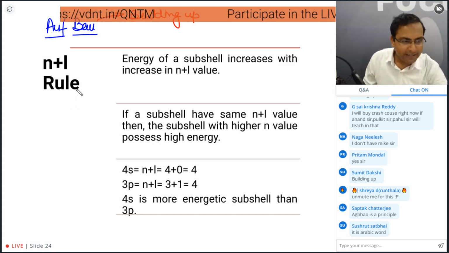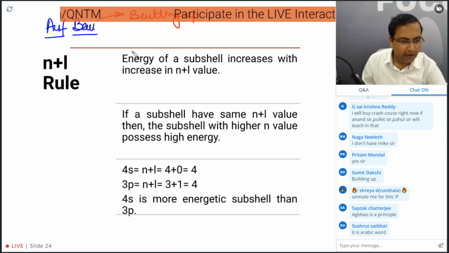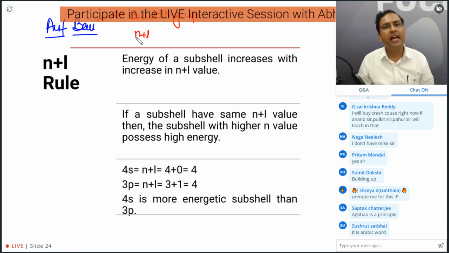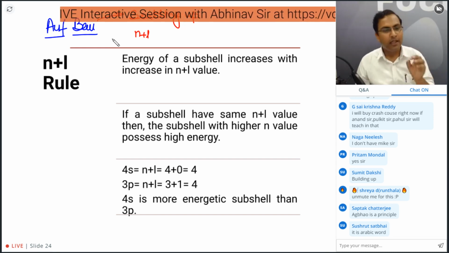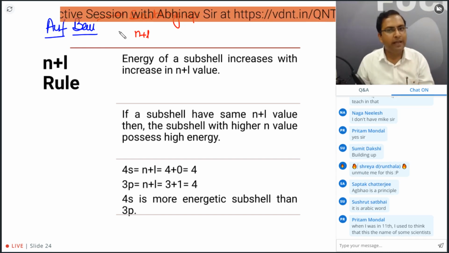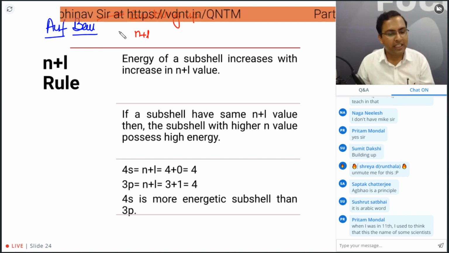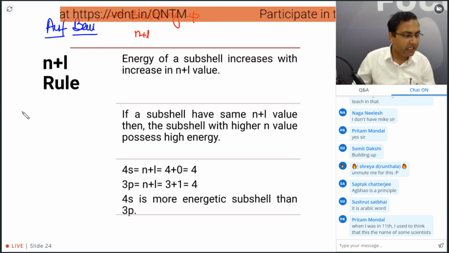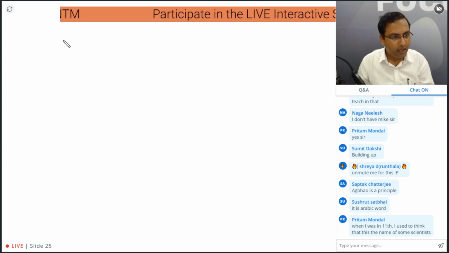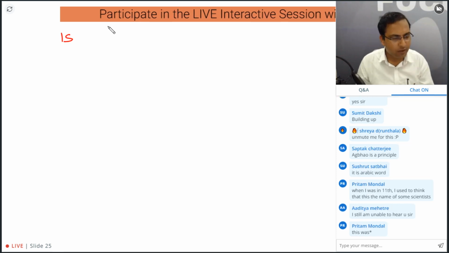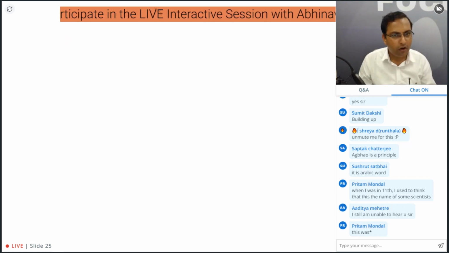Okay. So the n plus l rule says that if the value of n plus l is high, the higher the value of n plus l, the higher will be the energy. Whose n plus l value is lower will have lesser energy, and whose n plus l value is higher will have a higher energy. So that is what the Aufbau rule says. You must have studied this according to the Aufbau rule.